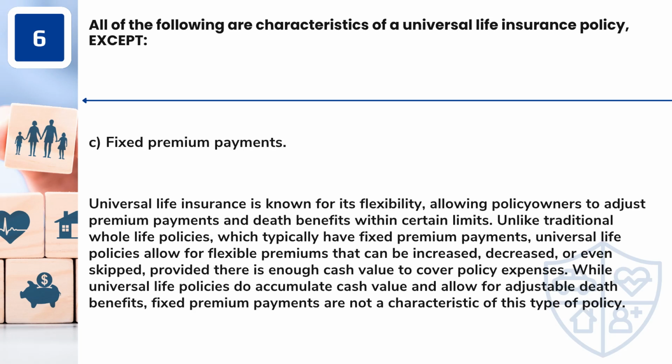Answer: C. Fixed premium payments. Universal life insurance is known for its flexibility, allowing policy owners to adjust premium payments and death benefits within certain limits. Unlike traditional whole life policies, which typically have fixed premium payments, universal life policies allow for flexible premiums that can be increased, decreased, or even skipped, provided there is enough cash value to cover policy expenses.